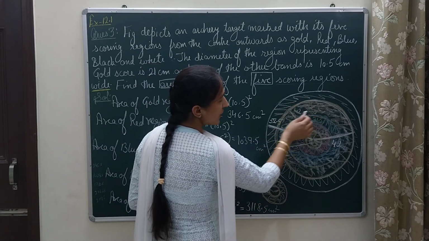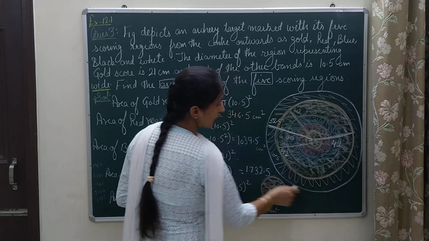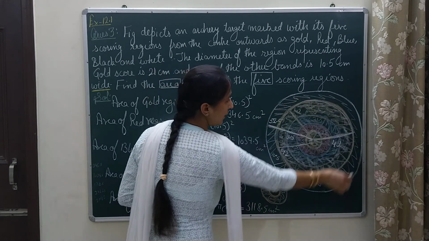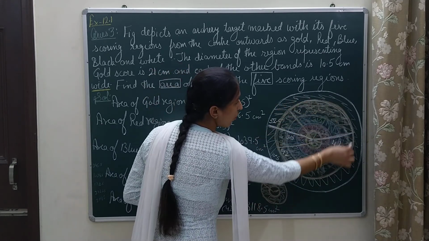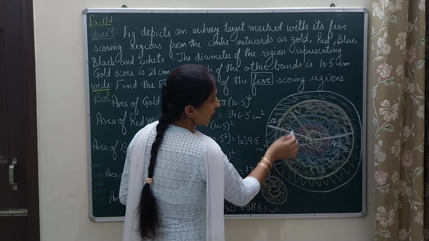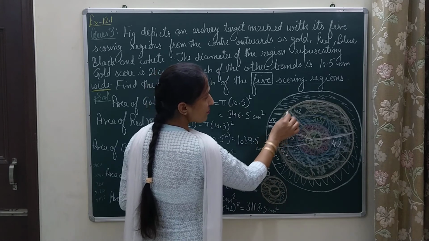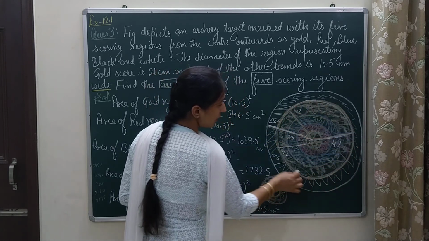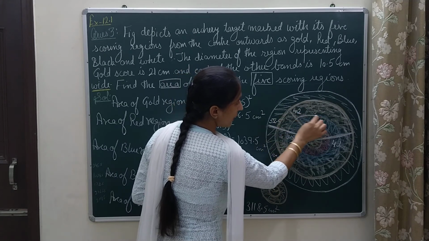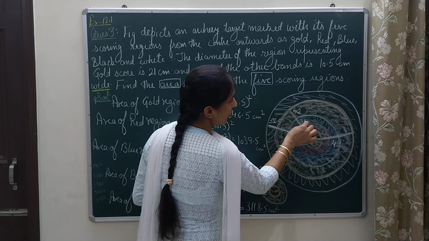For every consecutive ring, out of the outer circle I have subtracted the area of the inner circle. For this white portion I have subtracted the whole of this inner circle with radius 42. When I found the area of this black region, with radius 42 I subtracted the area of the circle with radius 31.5.